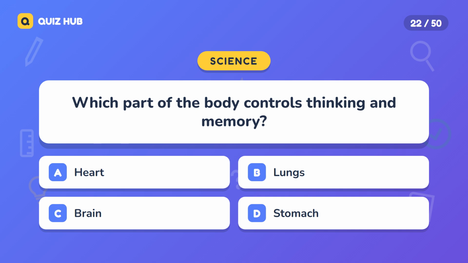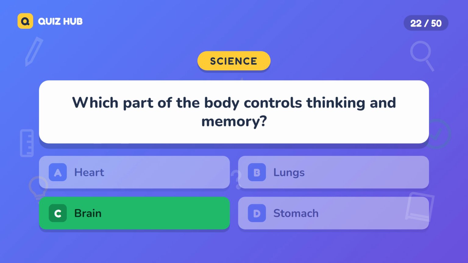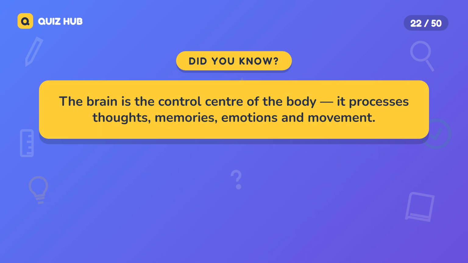Question 22. Which part of the body controls thinking and memory? A. Heart, B. Lungs, C. Brain, D. Stomach. The correct answer is brain. The brain is the control center of the body. It processes thoughts, memories, emotions, and movement.